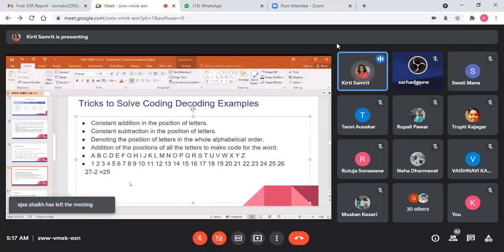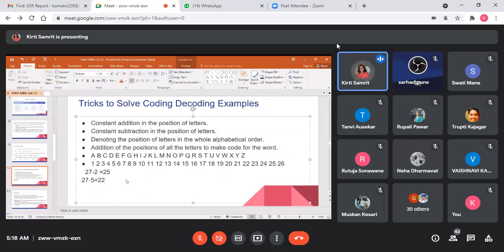For example, find the reverse position of, suppose, E. Simply 27 minus the position of E: 1, 2, 3, 4, 5. So simply subtract 5 and you will immediately get 22. So sometimes, students, that calculation you have to perform.